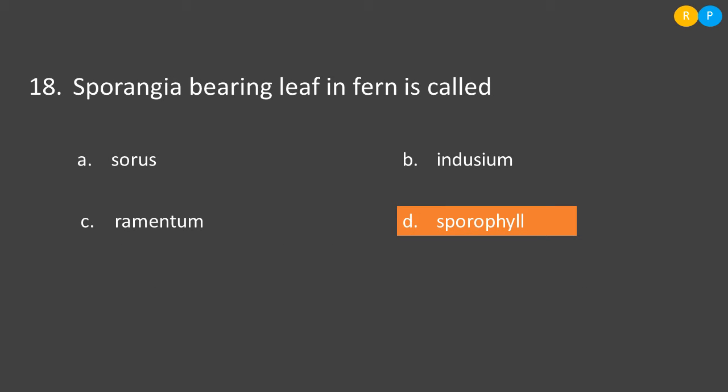Then the 18th question is, sporangia bearing leaf in fern is called. So what is the meaning of sporangia? What is it meant for? Sporangia are a unique structure. They are formed on the undersurface of the leaf. The function of sporangia is to form spores. So spore bearing structures are known as sporangia.